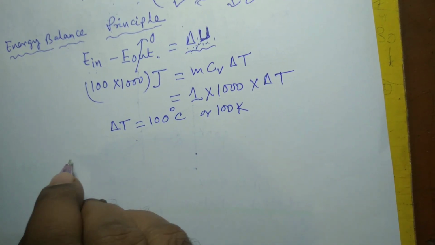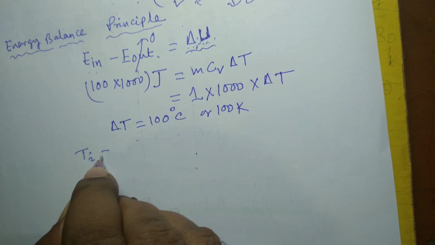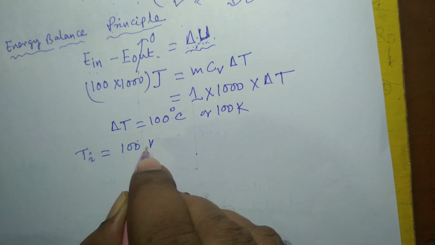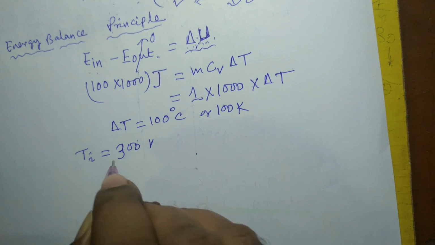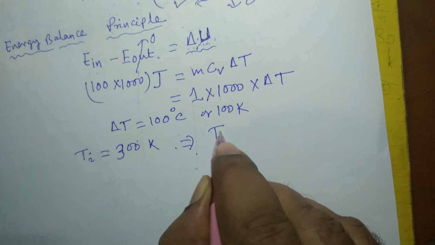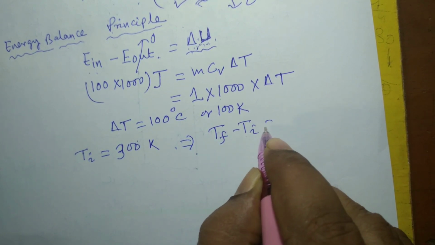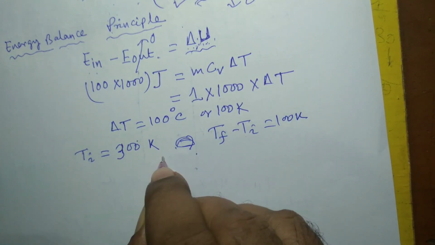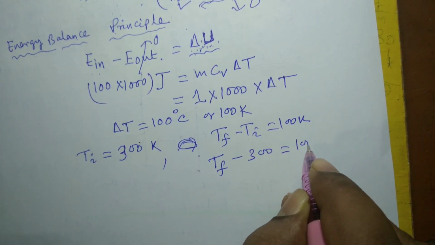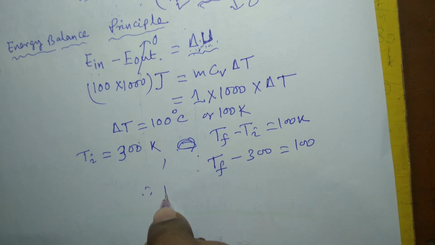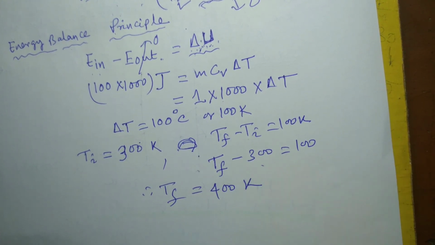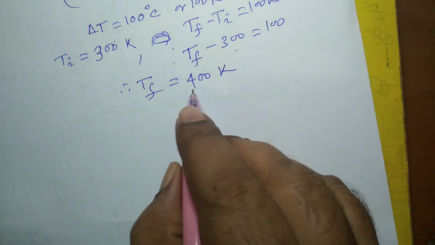So since delta T is 100 Kelvin and the initial temperature of the ideal gas is 300 Kelvin, that means delta T, Tf minus Ti, is equal to 100 Kelvin, and Ti is given to be 300 Kelvin. So Tf will be 100 plus 300, that is 400 Kelvin. Final temperature of the ideal gas is 400 Kelvin.